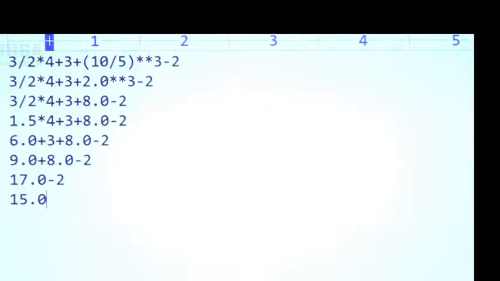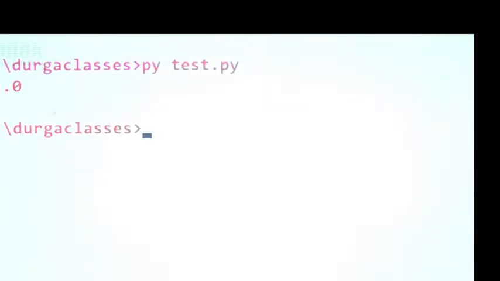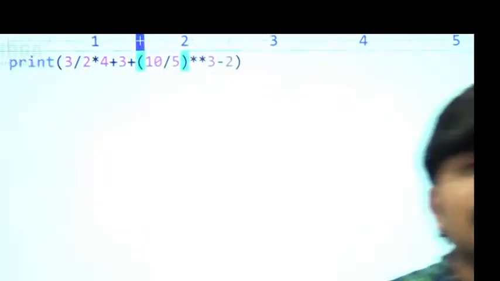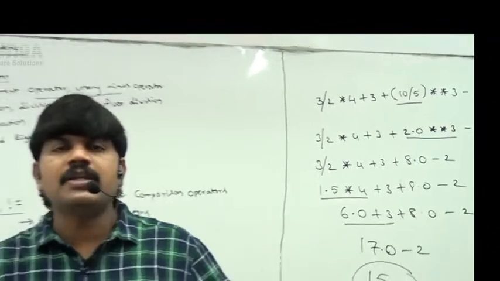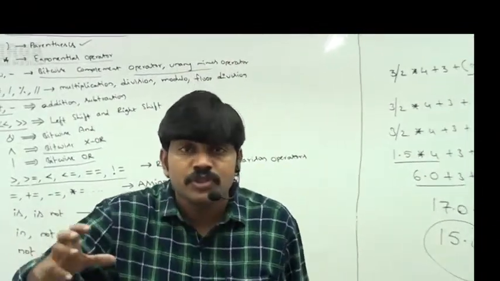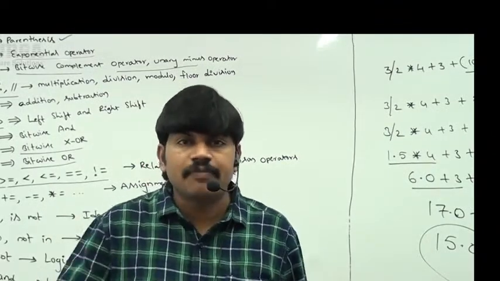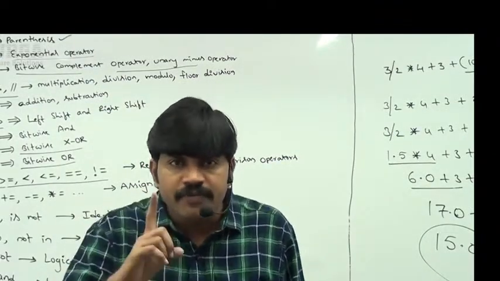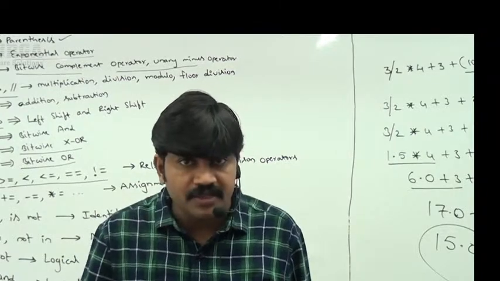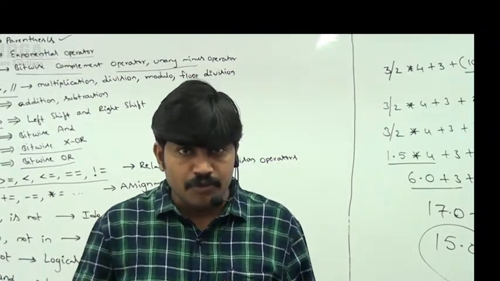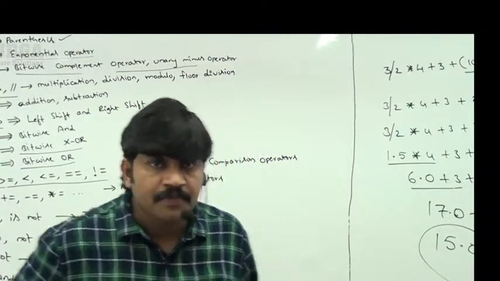So if I execute this code, what is the output we have to get? 15.0. Let me execute this one: py test.py. The answer we get is 15.0. That's all, this is about operator precedence. If multiple operators are there, the order in which operators will be executed is decided by operator precedence. Very important for Microsoft certification. Take very special care about this one. Clear for all of you, right?